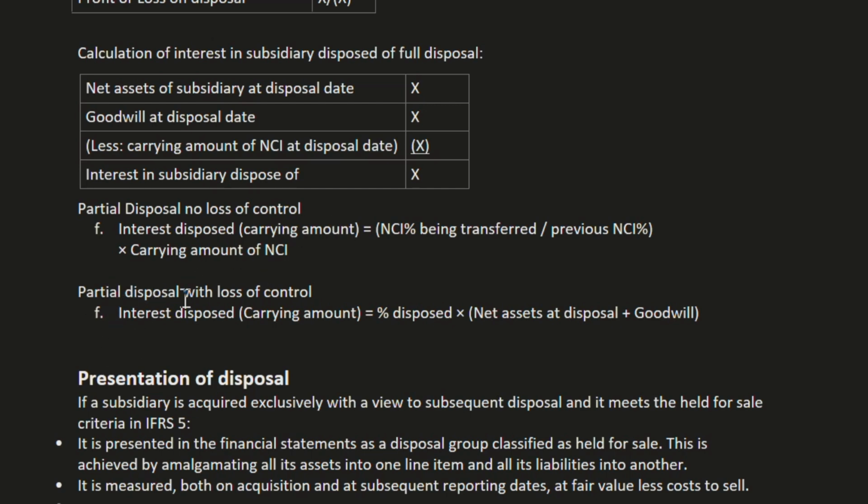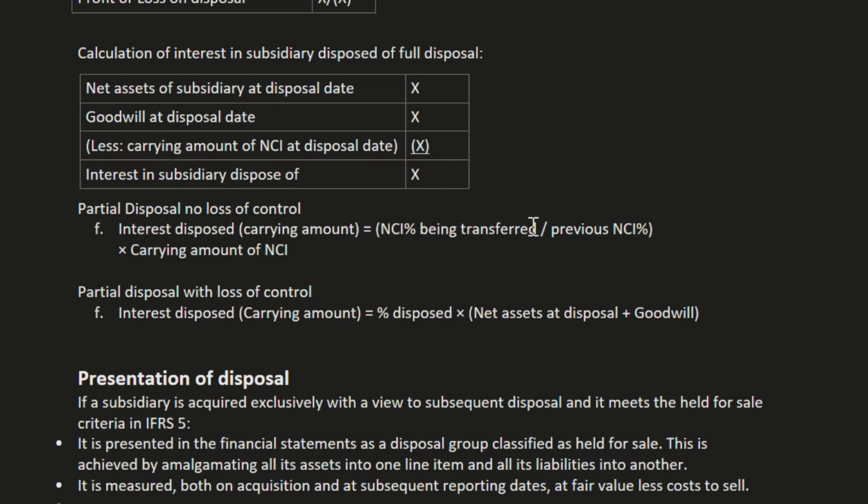And here, partial disposal with loss of control: interest disposed carrying amount equals percentage disposed multiplied by net assets at disposal plus goodwill. Percentage disposed means, for example, we have 90% and we dispose 70%. So that's 70%. Net assets at disposal, we need to mention the value of net assets at disposal, generally given in the question, plus goodwill.